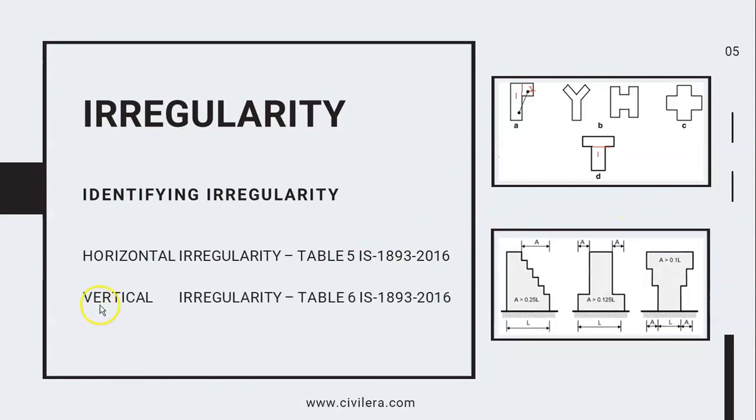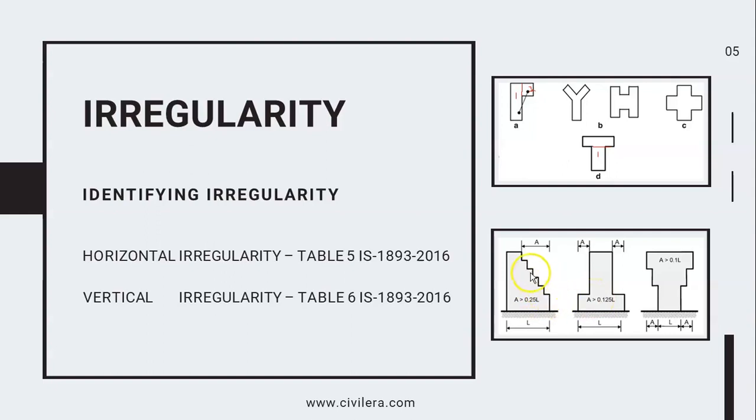Now second case, vertical irregularity. Again table 6 of IS 1893-2016 talks about this. Here you have the same kind of irregularity in the height of the building. These are all heights. Now here again you can separate these buildings in some cases, because say you have a tower and then you have a parking, something like that, and here if you induce a joint and here if you induce a joint, this can be 3 different parts or 3 different buildings, and then it is regular.